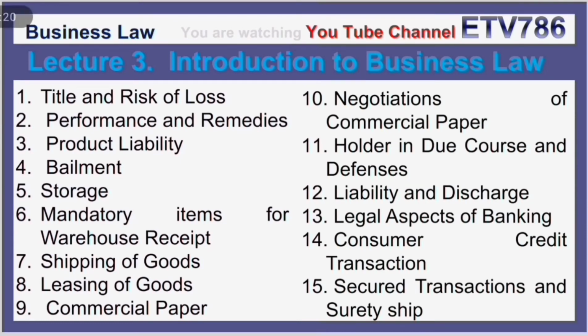The topics that will be covered in this session are as follows. Number 1, Title and Risk of Loss. Number 2, Performance and Remedies. Number 3, Product Liability. Number 4, Bailment. Number 5, Storage. Number 6, Mandatory items for warehouse receipt. Number 7, shipping of goods. Number 8, leasing of goods. Number 9, commercial paper. Number 10, negotiation of commercial paper. Number 11, holder in due course and defenses. Number 12, liability and discharge. Number 13, legal aspects of banking. Number 14, consumer credit transaction. And number 15, secured transaction and suretyship.